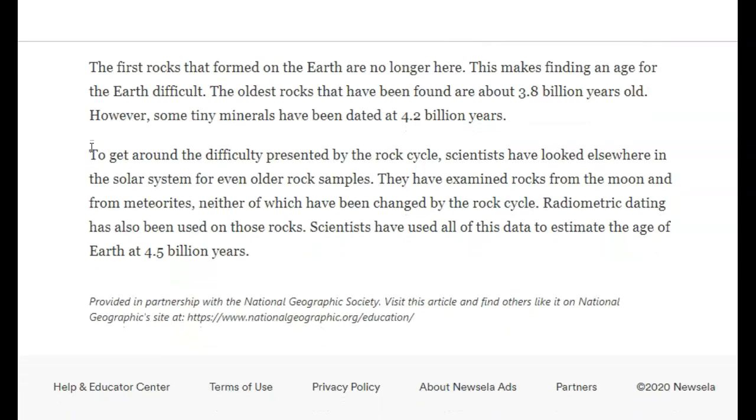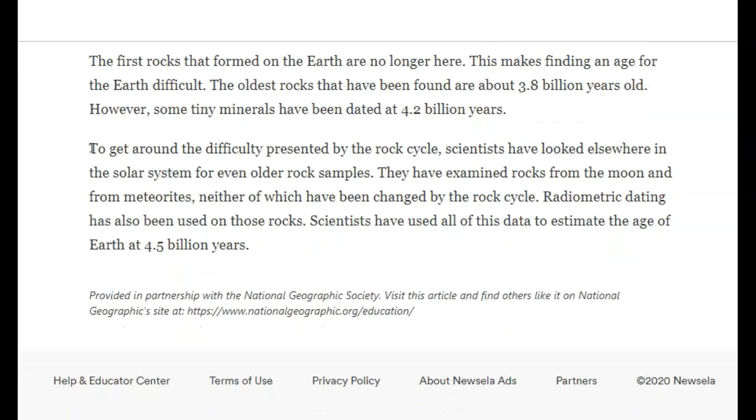To get around the difficulty presented by the rock cycle, scientists have looked elsewhere in the solar system for even older rock samples. They have examined rocks from the moon and from meteorites, neither of which have been changed by the rock cycle. Radiometric dating has also been used on these rocks. Scientists have used all this data to estimate the age of Earth at 4.5 billion years.